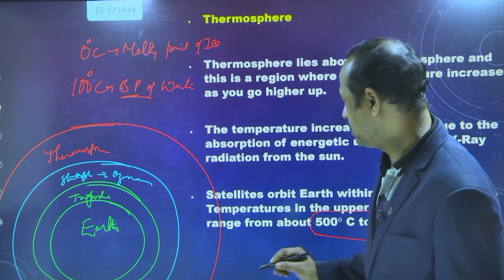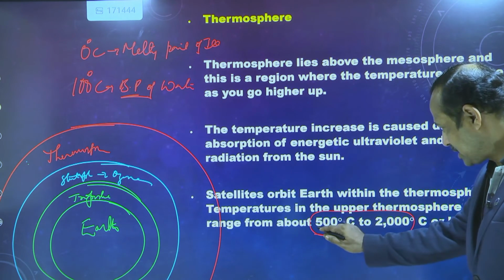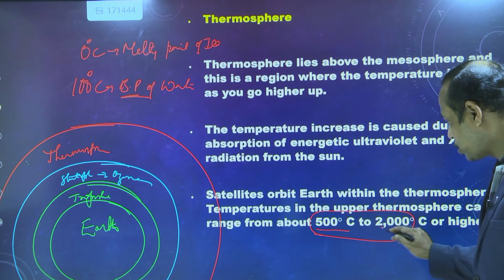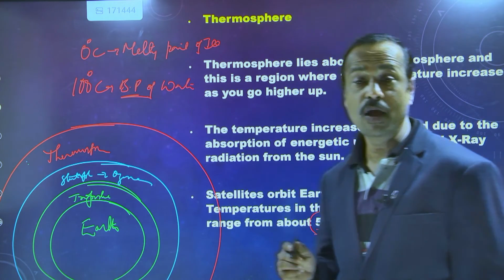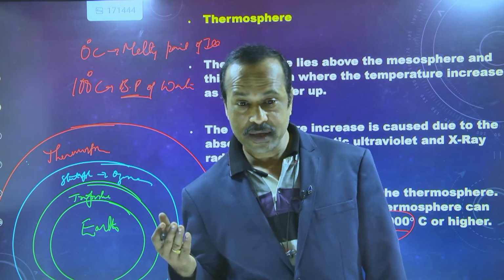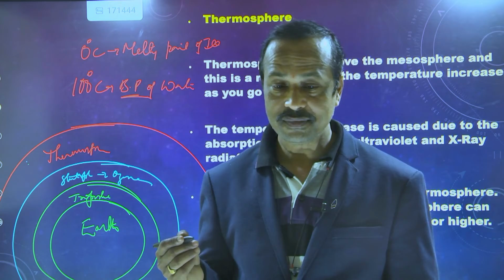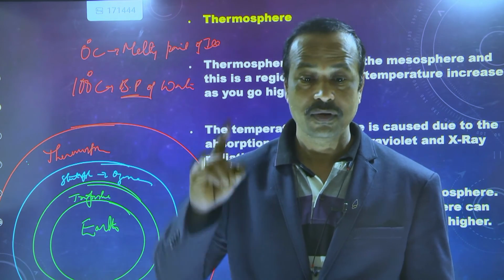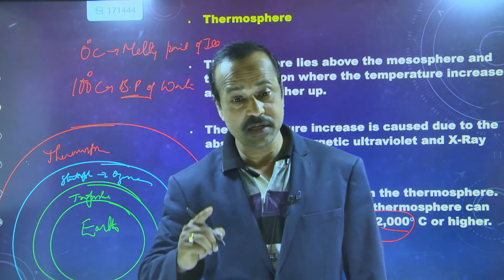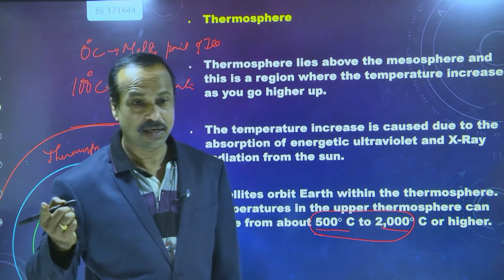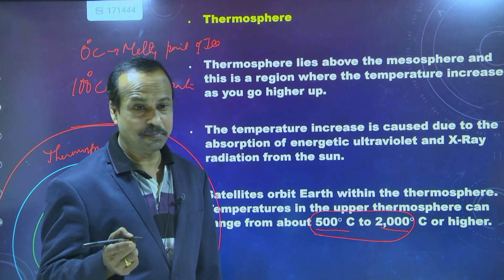But here in the thermosphere, what is the temperature? 500 to 2000 degrees Celsius, it's a very high temperature.